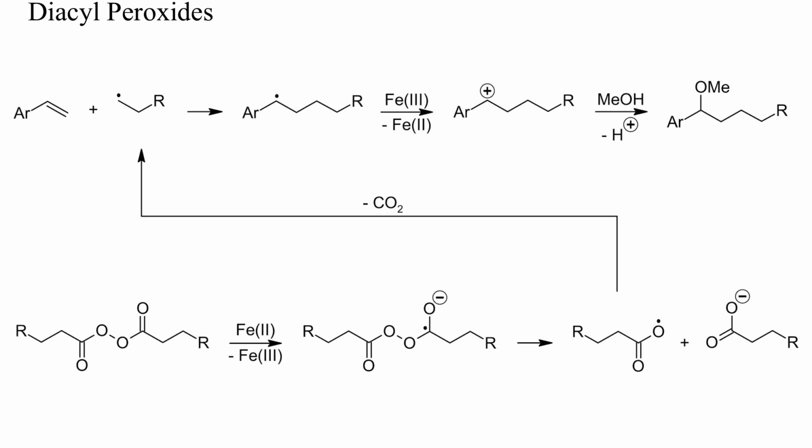The pentyl radical resulting from homolytic fragmentation of the peroxide added to the styrene to yield a benzylic radical. This radical was then oxidized by iron(III) to a benzylic carbocation, which then reacted with methanol. Iron(II) then reduced the peroxide by single electron transfer to a new carboxyl radical, while being itself re-oxidized to iron(III). Thus, a catalytic amount of iron was enough to drive the reaction to completion.